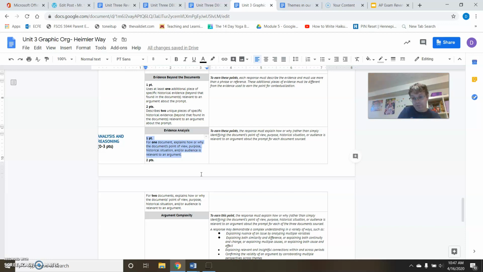So if you can give the main idea of a document and then give one of these HAP things, like the point of view is, the purpose of the document is, this was meant for this audience, you can get a point if you do that for 1 document. Just one. 1 document you do a HAP step additional for, you get a point. And if you can do that for 2 documents, you get 2 points.